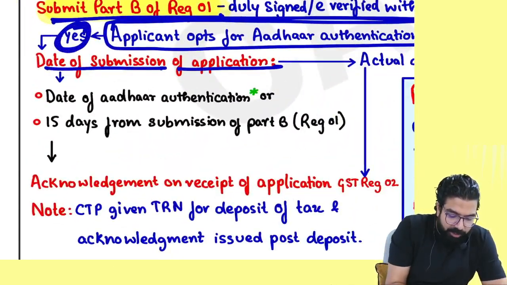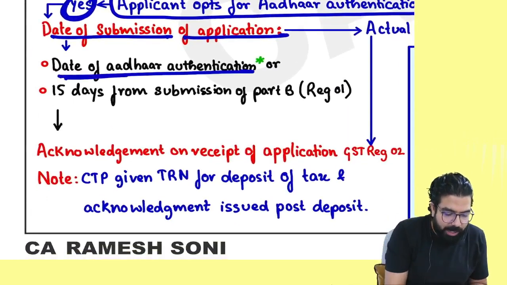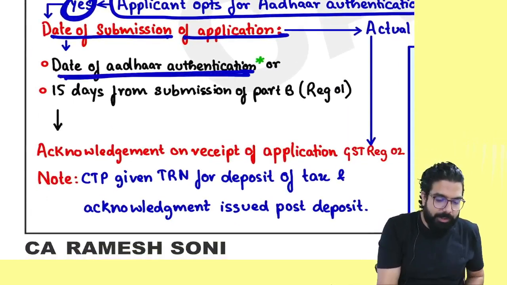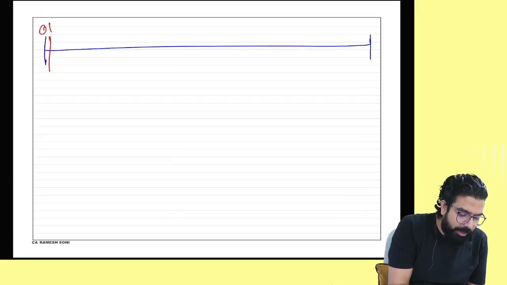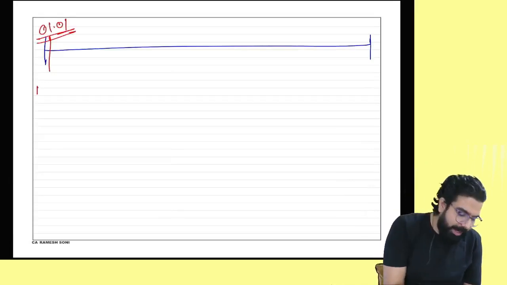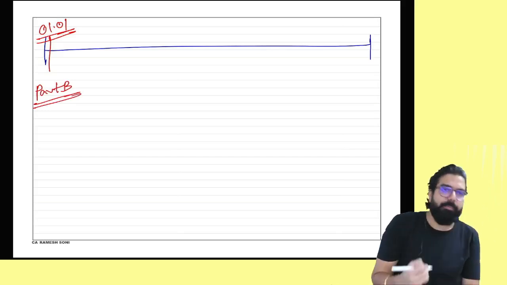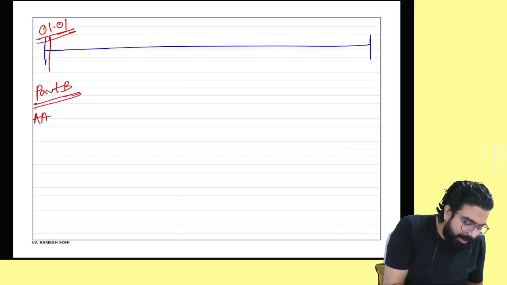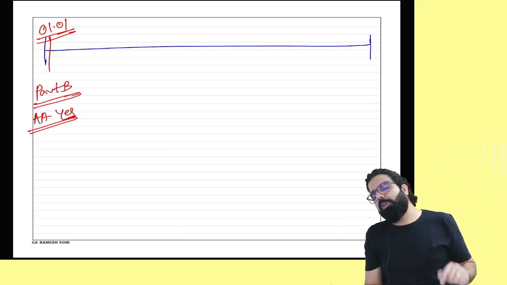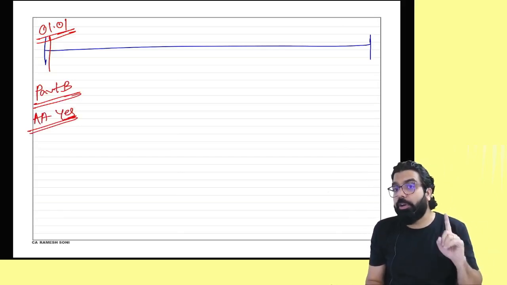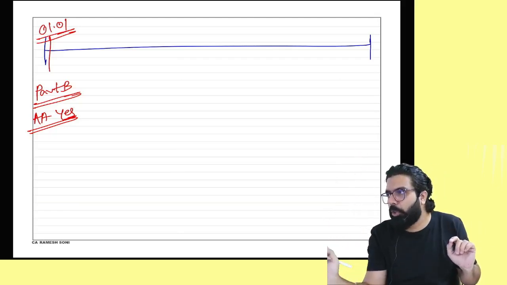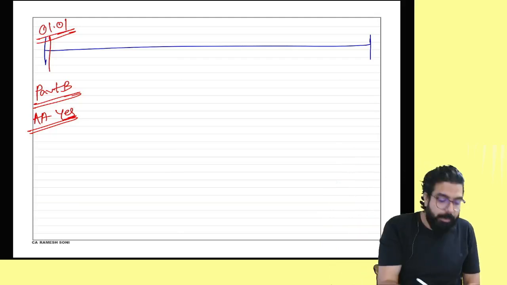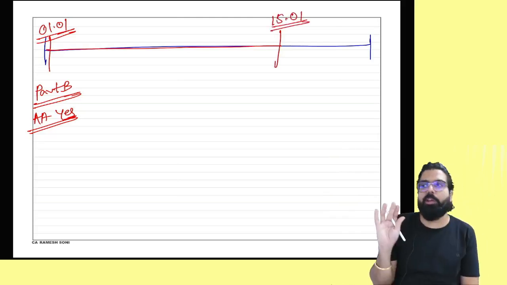So they are going ahead and telling, listen, if you tell a yes, then what is the date of submission of the application? It is the date of Aadhaar authentication. It means, supposingly, I submitted the part B today, 1st of January. Part B, filled and submitted. But I told Aadhaar authentication, I will do yes. Did I do the Aadhaar authentication till now, or I have not done? I have not done. What will happen? One link will come. I have to click on the link, put my Aadhaar number, put the OTP, and Aadhaar will get verified. Always remember, you are given 15 days to do it. How many days, everyone? So till 15 January, you will be given the time.